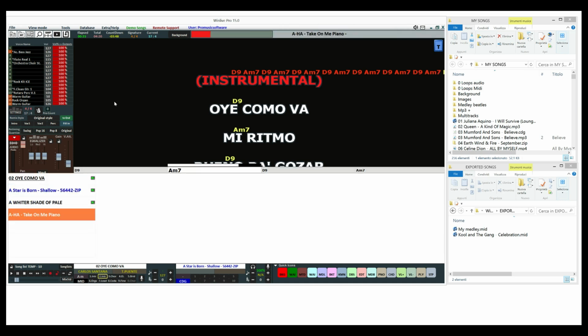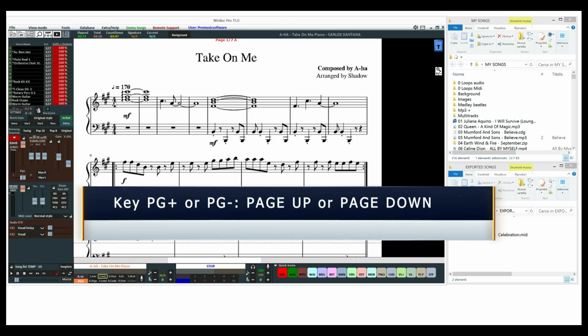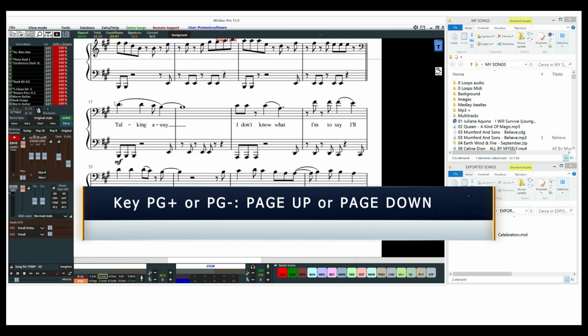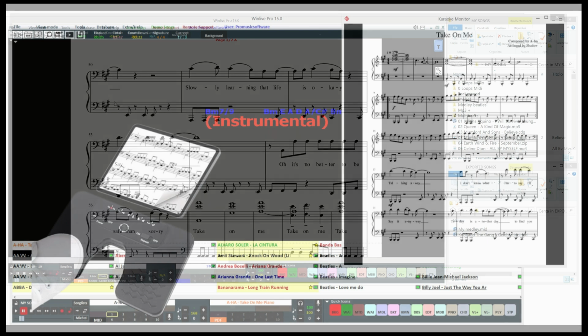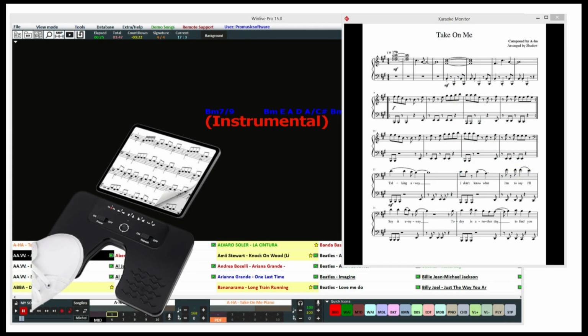The Page Plus and Page Minus buttons let you slide PDF texts or music sheets. Now the same action can be managed through a Bluetooth pedalboard, keeping the musician's hands free while performing. According to the Bluetooth pedalboard model, you can associate further commands like start, stop, and many others.